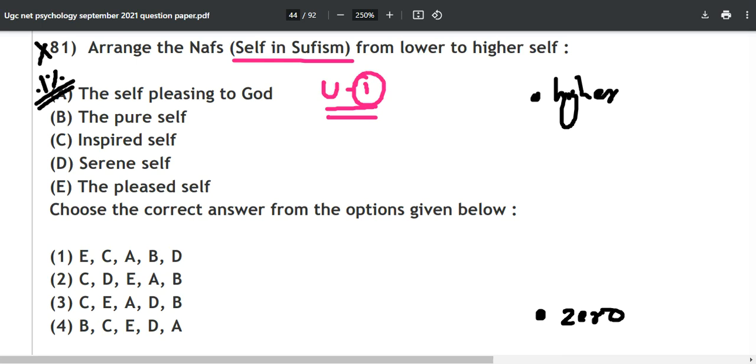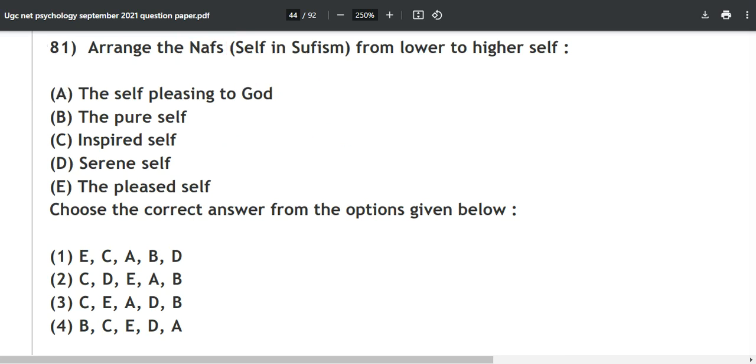But yes, they can definitely ask you what is nafs. It is self in Sufism. They can ask you what is kalb. Kalb is heart. Just like they ask about emotions, and what Sage Bharat has said about all those things. Okay, so now arrange the nafs.